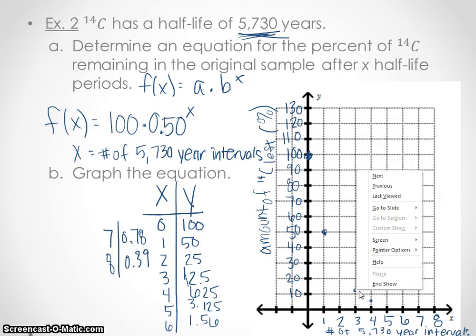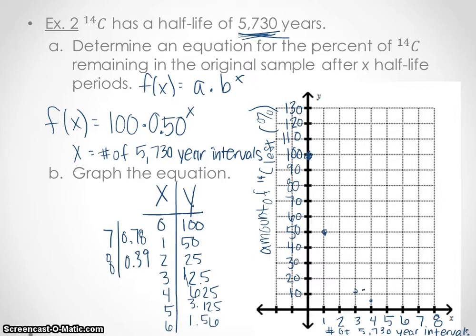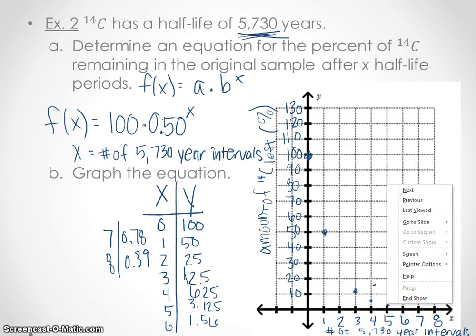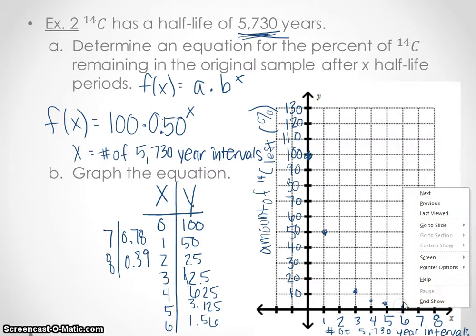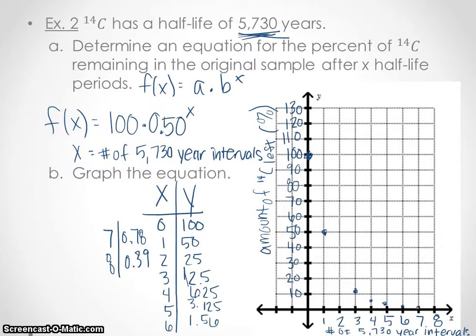Whoops. Sorry, it also likes to get rid of them. Okay. And 5, 3.125. So we're getting closer to the x-axis. And 6, 1.56. Getting real close. Okay, 7, 0.78. Even closer. But we're not on. Keep in mind that we're not on the x-axis here. And then finally 8, 0.39, as close as we can get without touching.